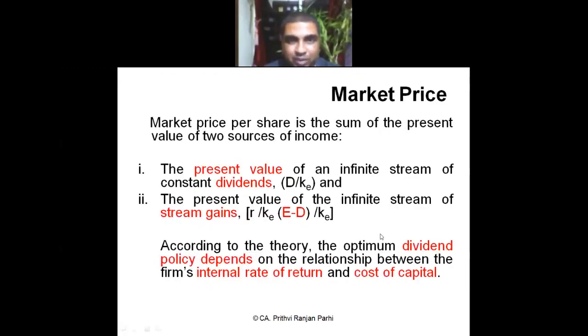That means what he is saying is that market price has two components. One is the present value of dividends. Second is the present value of the stream of gains. What is the stream of gains? E minus D, earning minus dividend, which is the retention. The retention will grow at this rate R by K and that will be capitalized. To arrive at the present value, again I am dividing with K.